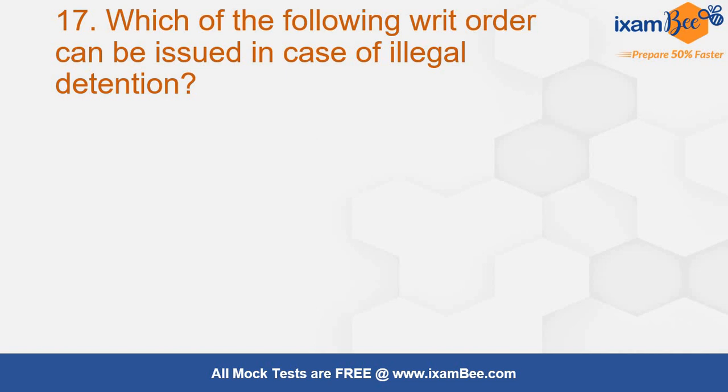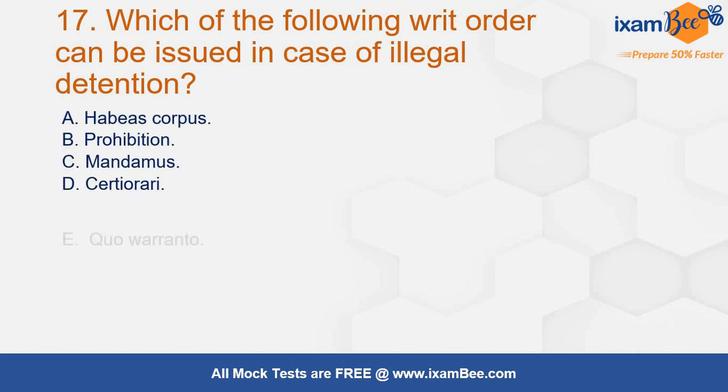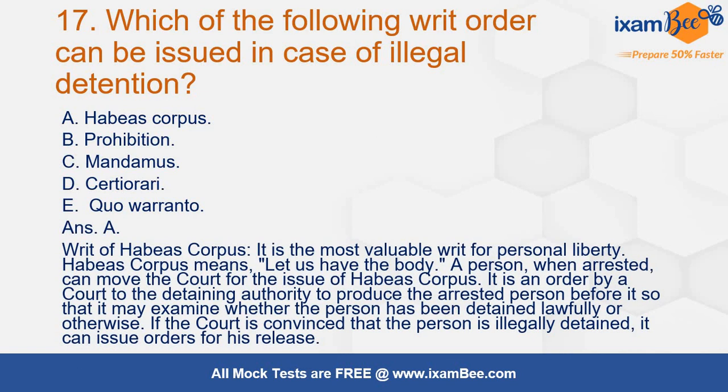Which of the following writ orders can be issued in case of illegal detention? Again a question from writs, and it is of course very easy, everybody can answer within seconds. Habeas corpus. It is the most valuable writ for personal liberty. Everybody knows there are many case laws relating to this. Let us have the body. A person when arrested can move the court for issue of habeas corpus.